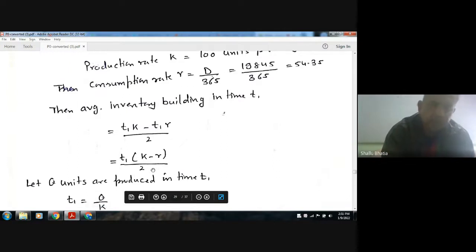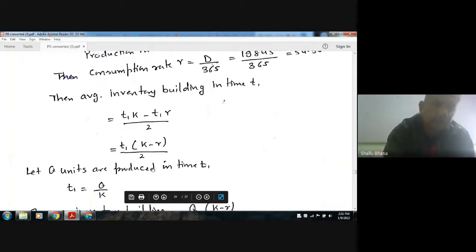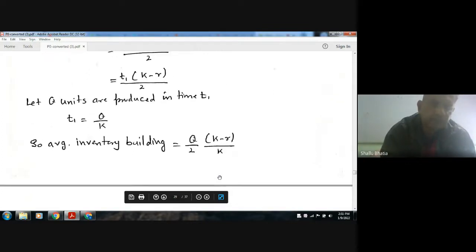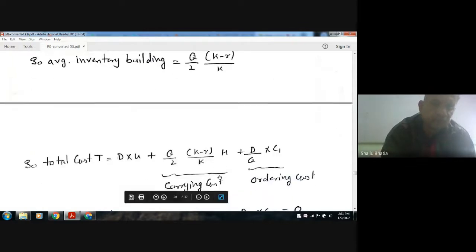Okay. Now in time T1 the number of units produced are Q suppose. Okay. Then T1 is Q by K. Putting this, Q by 2 into K minus R by K. Okay. So this is the inventory building. Now the total cost is D into U. D is demand, U is unit cost, Q by 2 into unit cost. Okay. This is carrying cost, or inventory carrying cost.